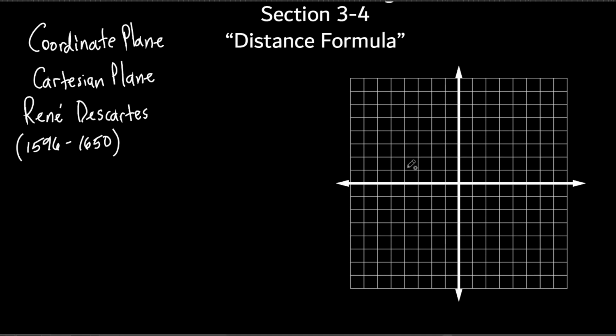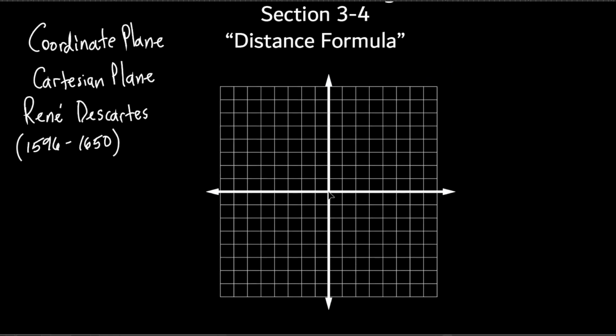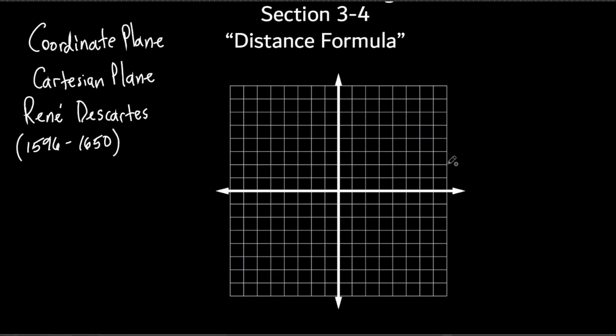So here we go. Now, this is called a Cartesian plane. Let's keep it in the middle. So there's a few things about this Cartesian plane or coordinate plane that we need to know. Do you see the big, thick white lines right there? We call each of those an axis, all right? And we give this one a name. The one that goes horizontally right here, does anybody remember which one this would be called? You did this in Algebra 1. Right, yeah. So this is the x-axis. That's correct. And the up and down one, the vertical one, is the y-axis.